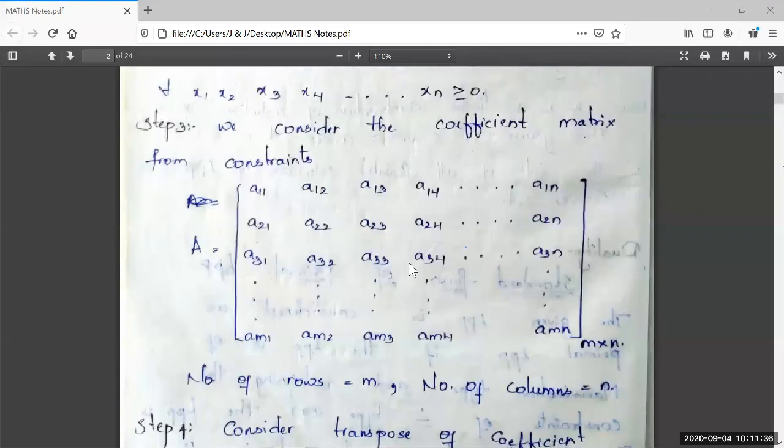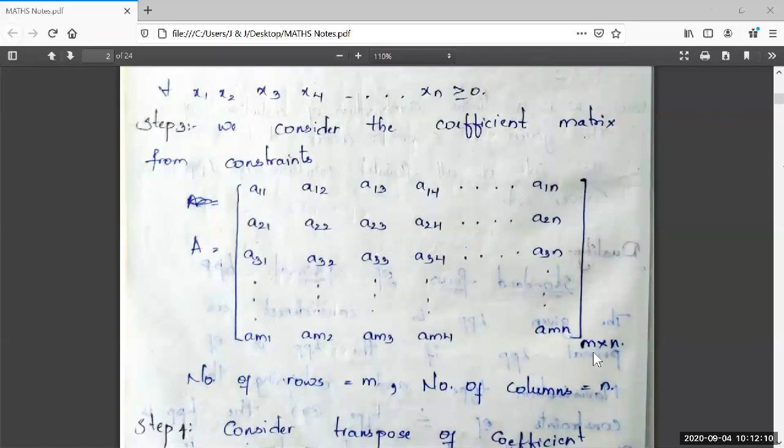All these values, that is the coefficients of all the variables x1, x2 so on up to xn in every constraint, are taken as a matrix capital A. It is the standard form of this coefficient matrix. Its order is m by n. That is first row, second row, third row, and so on up to mth row with first column, second column, third column, fourth column up to nth column. The order of this matrix is m by n.